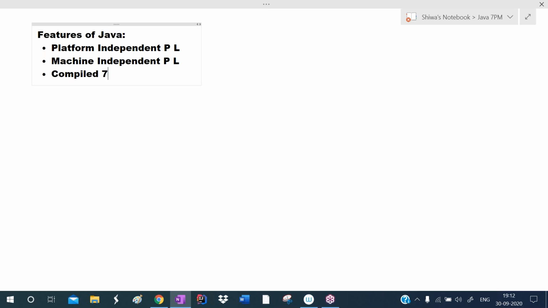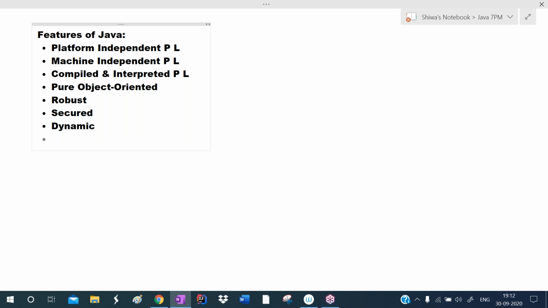Java is a pure object oriented programming language. It is a robust programming language. It is a secured programming language. It is a dynamic programming language. It is a simple and familiar programming language.